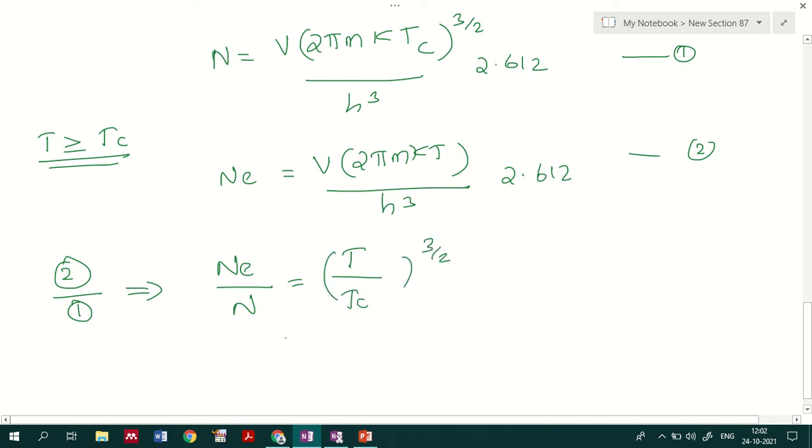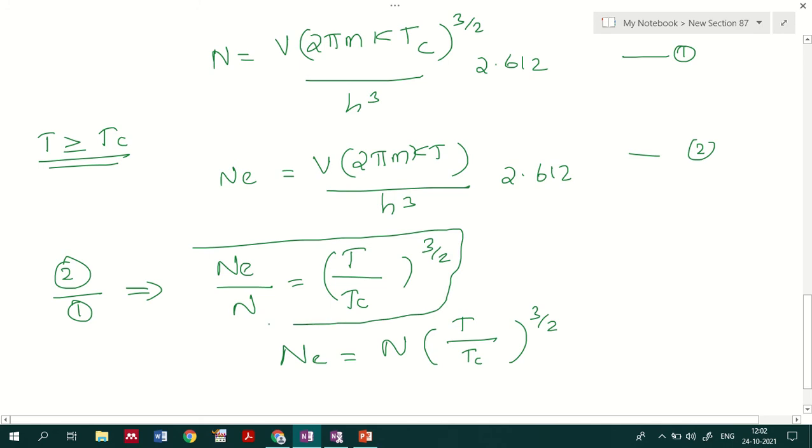From this, the number of particles at the excited level in terms of the total number of particles, I can represent as N into T by Tc raised to 3 by 2. This is an important relation that you have to note down.